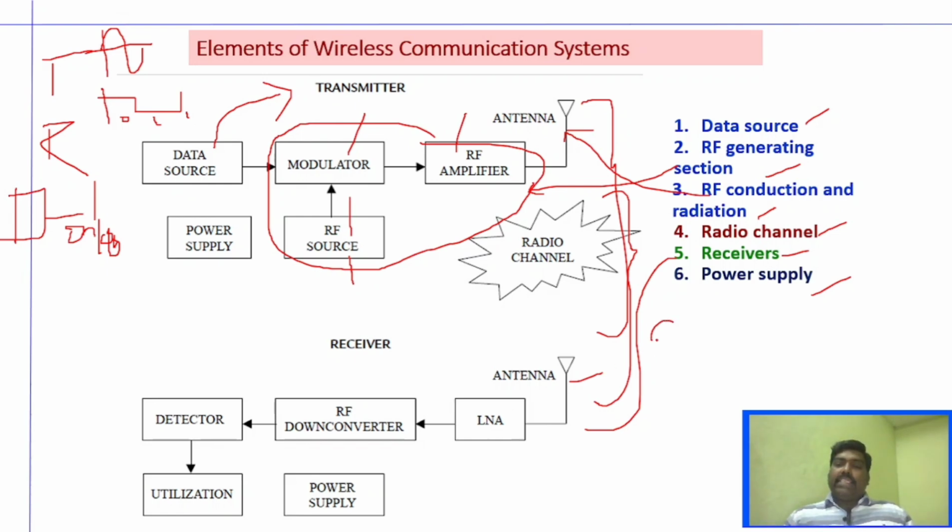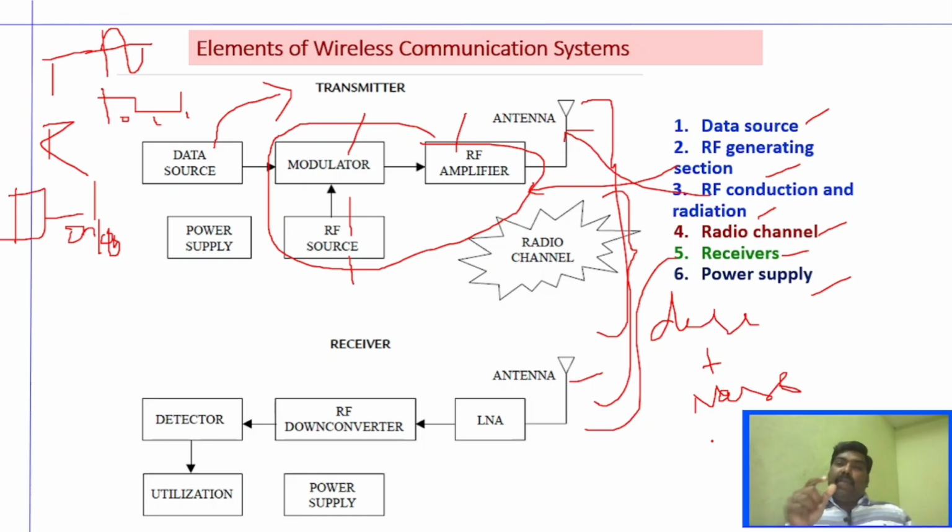You'll not only get the desired signal here, you'll also get noise: desired signal plus noise. So the receiver has the responsibility to detect the correct signal, right? That is very, very important. The ability to select the correct signal, the right signal, is called the selectivity of the receiver, right? Even though you have a number of signals very close to that particular frequency, the receiver has to select the correct signal. That is called the selectivity of the receiver, which is a very important parameter.